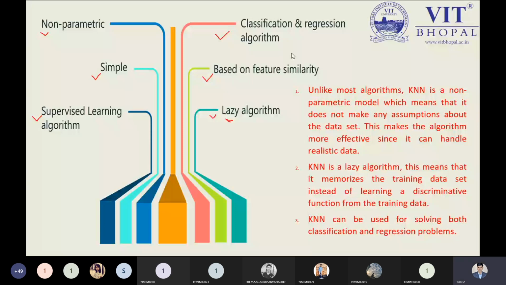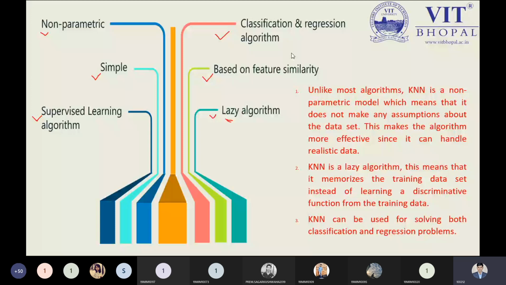Next point is a very interesting point, that is a lazy algorithm. As I told you so many times, in this case the training data set will use the entire data set rather than its random values. So due to this laziness, we can say it is considered a lazy algorithm.